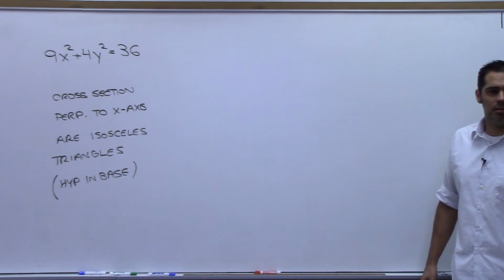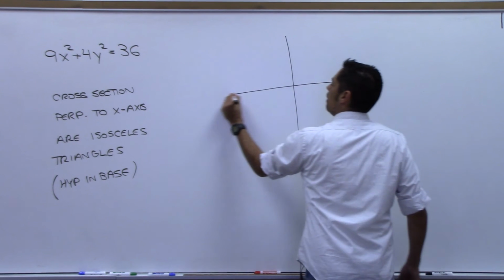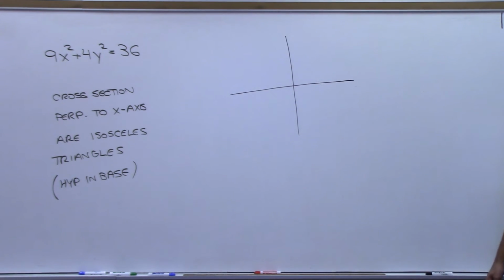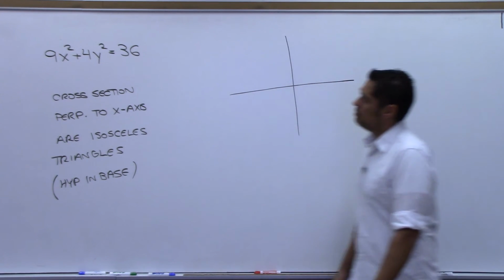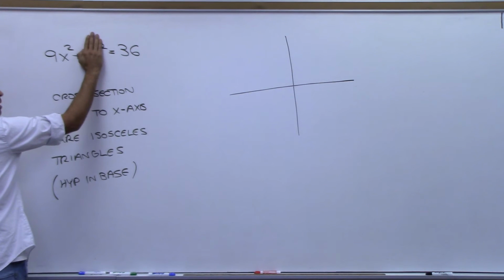We have an ellipse. Do you all know how to draw an ellipse? Do you all know what an ellipse looks like? All right. Let y be 0 and give me the values of x that make that true. If y is 0, that kills these off, right? Solve 9x squared equals 36. Plus or minus 2. Square root. So x squared is equal to 4, so x is plus or minus 2.